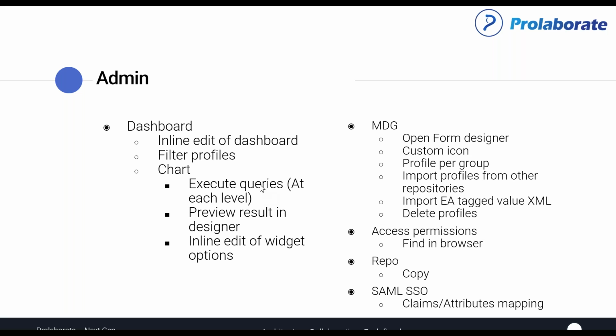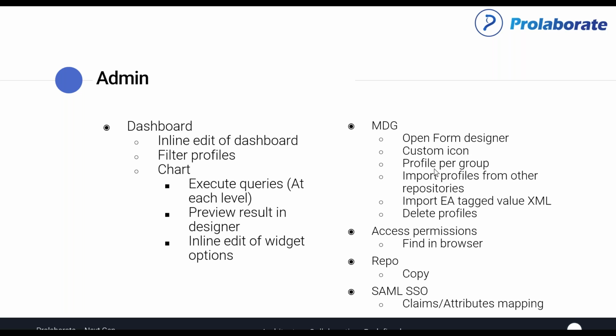But now what we have done is we will have provision to execute a query at any point of time, so that you could design it more confidently and without having to go back to EA or having to go back to some SQL engine. These are advanced use cases. I'm not trying to scare people by saying all this, but this is to show that we have been focusing on every possible use case that our admins and users have been going through and try to address that.